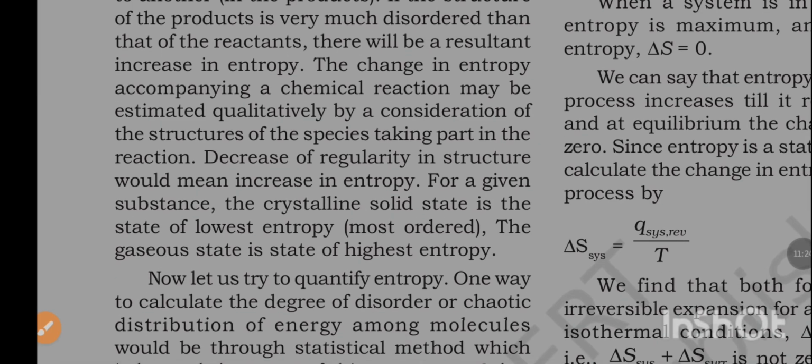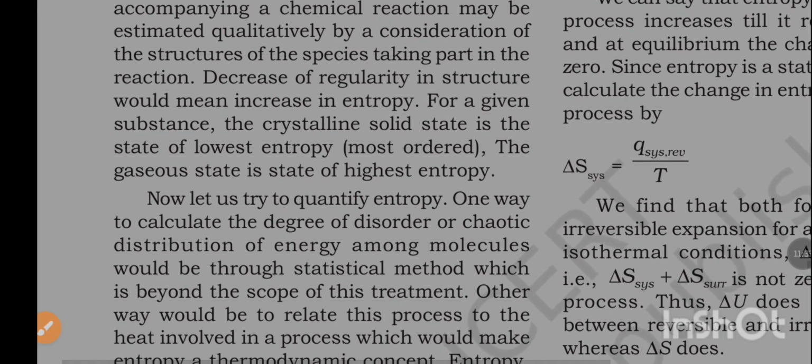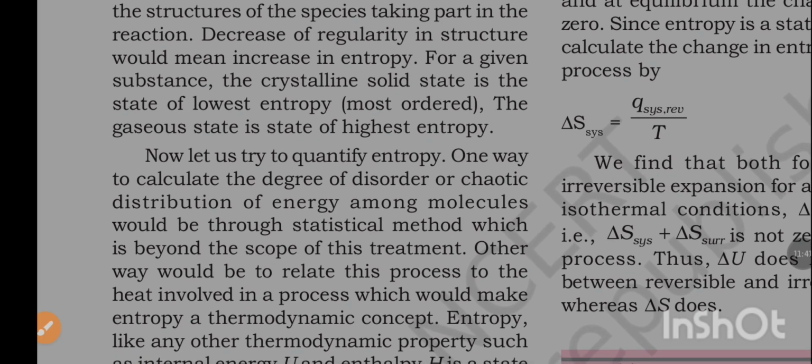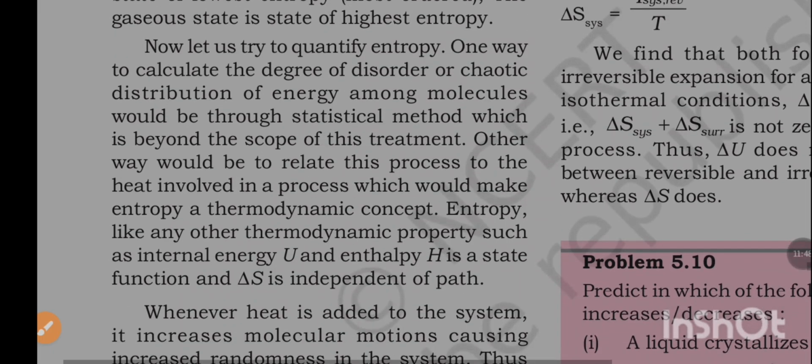The change in entropy accompanying a chemical reaction may be estimated qualitatively by consideration of the structures of the species taking part in the reaction. Decrease of regularity in structure would mean increase in entropy. For a given substance, the crystalline solid state is the state of lowest entropy. The gaseous state is the state of highest entropy.